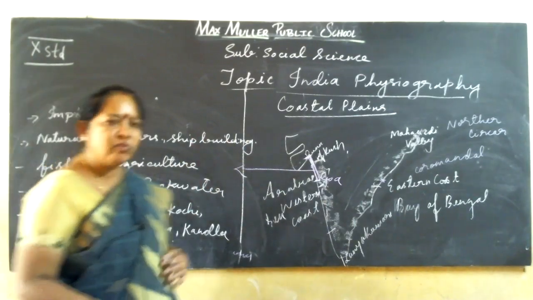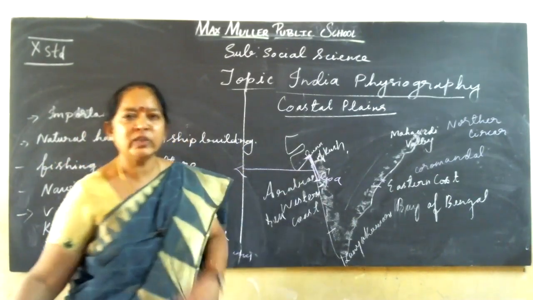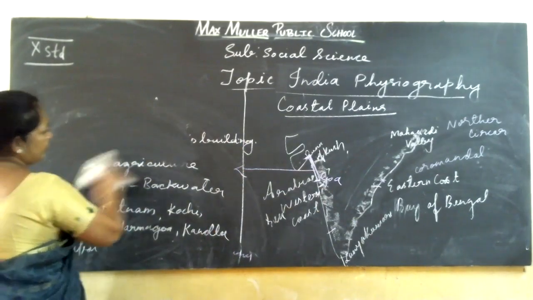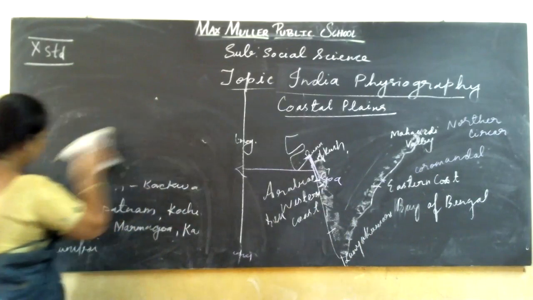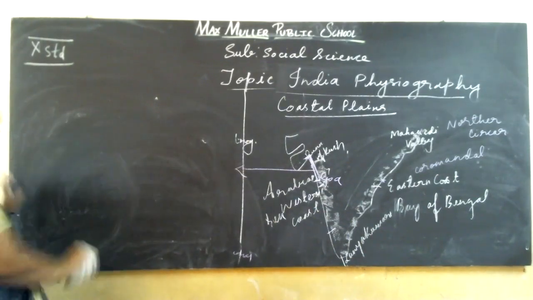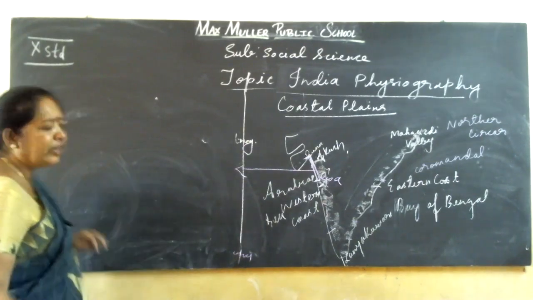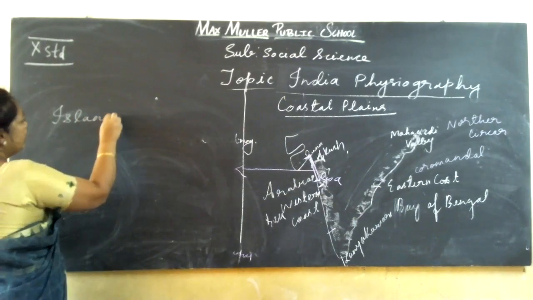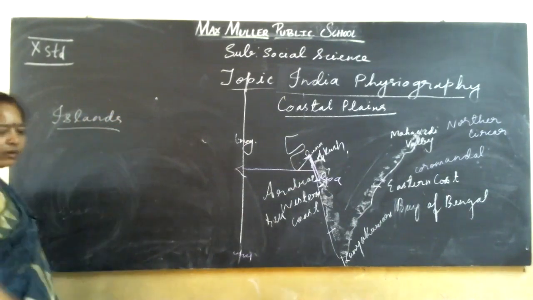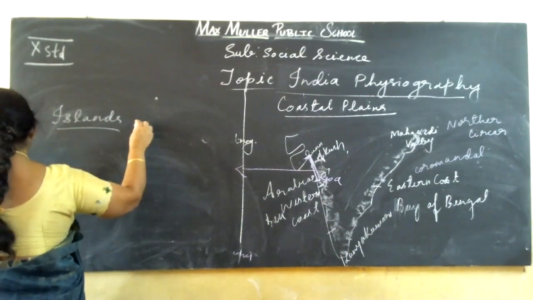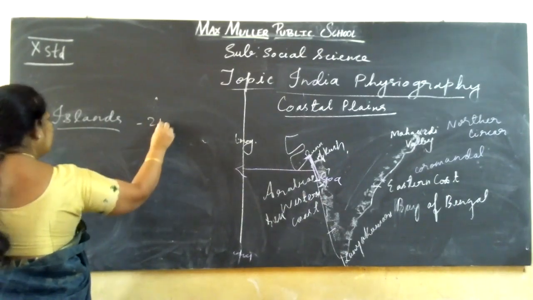And next we go for the last physiographic division, that is the islands. We have nearly 247 islands.